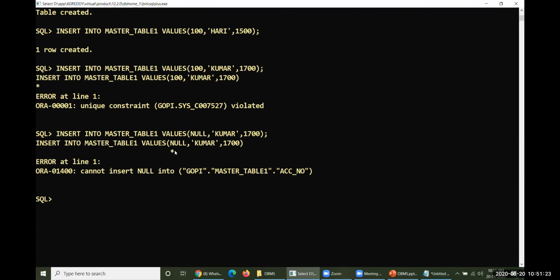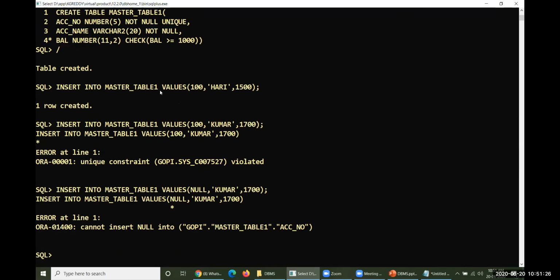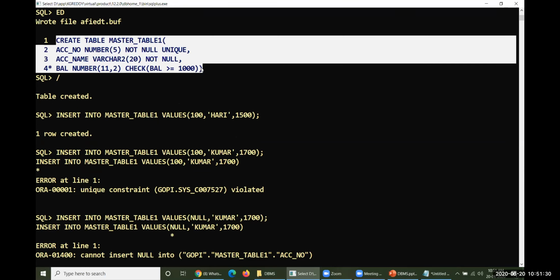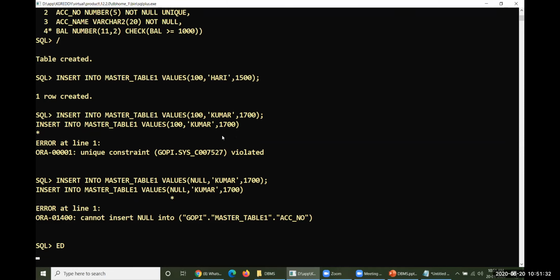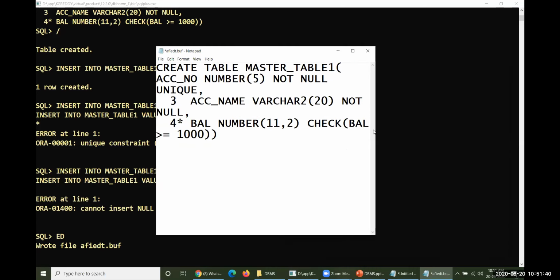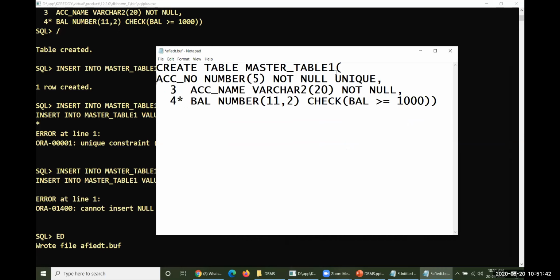So let me introduce one more thing here. Let me create one more table for you. That is create table, with a name which is unique. Let me take it as master table 2, a new one. So this is the next one.